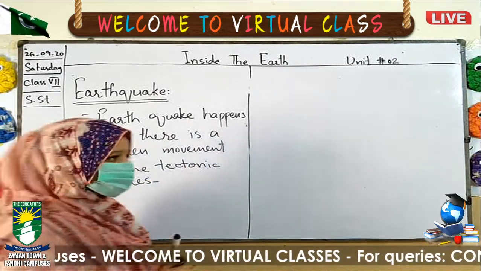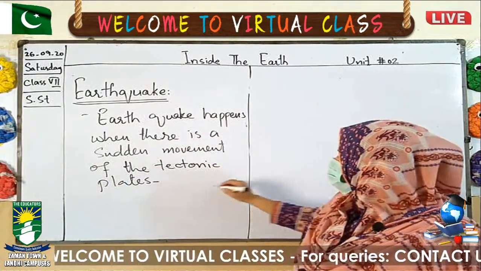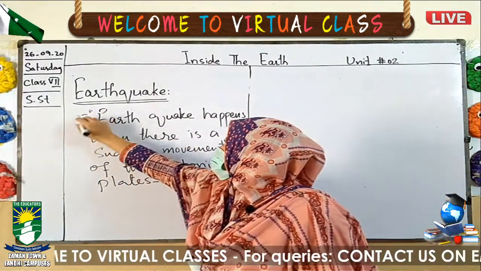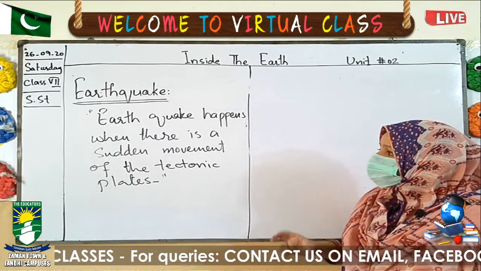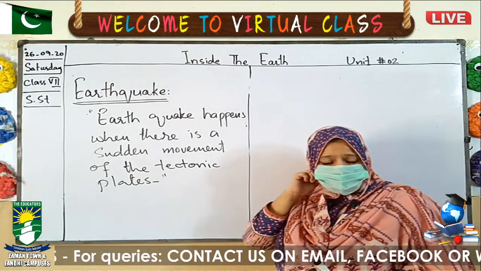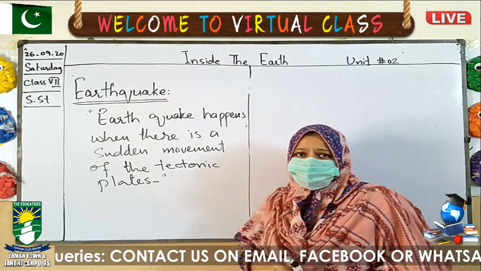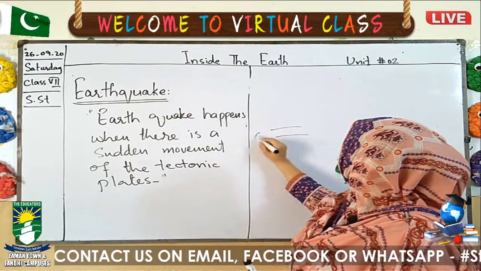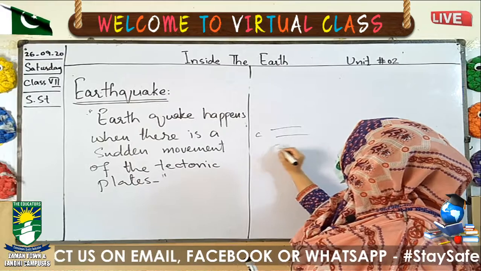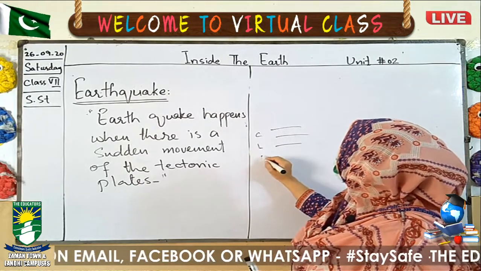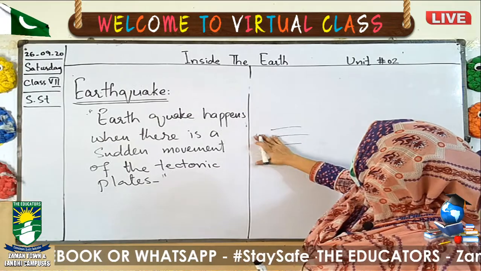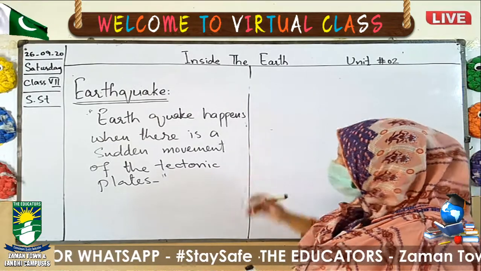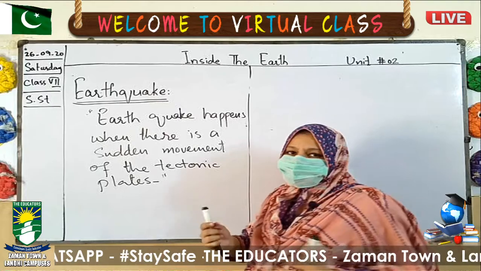What is an earthquake actually? An earthquake happens when there is a sudden movement of the tectonic plates. What are tectonic plates? Tectonic plates are present under the crust, in the lithosphere and asthenosphere. So the tectonic plates are present under the crust in the lithosphere, and when they suddenly move,